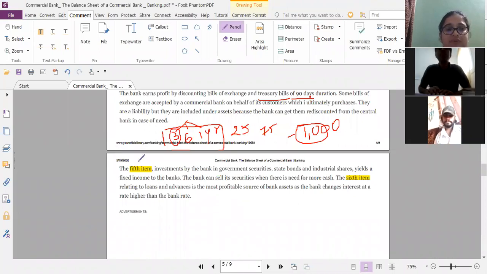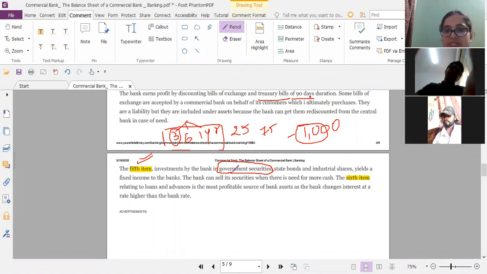Then the fifth item under assets. The fifth item is investments by the bank in government securities. So this is another asset of the bank. Investment by the bank in government securities, state bonds, and industrial shares.